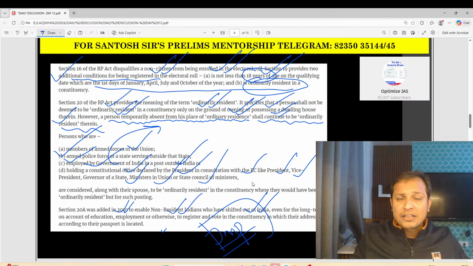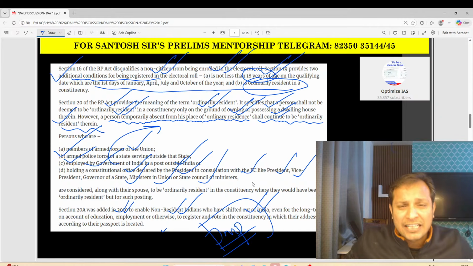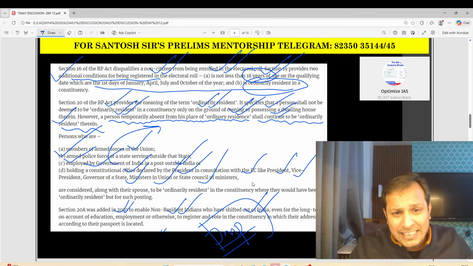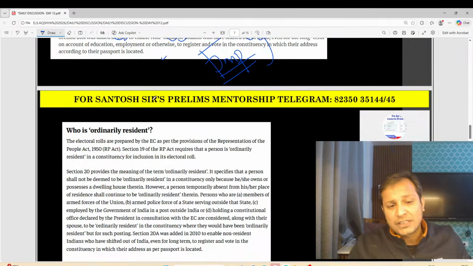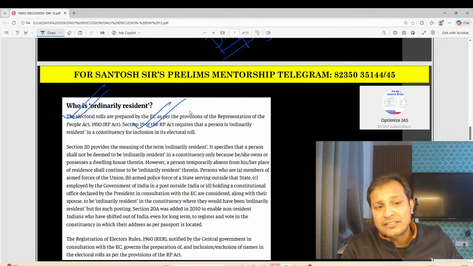I have discussed all the important provisions of this: elections, electoral rolls, voting rights. I think this is very, very important. So who is an ordinarily resident? Section 19 and section 20 define who is an ordinarily resident.